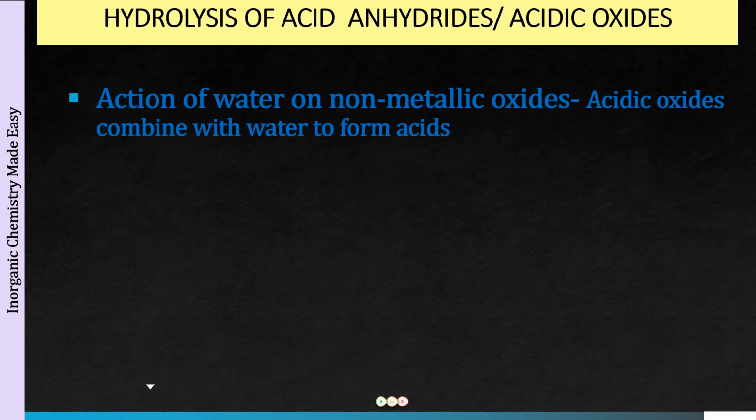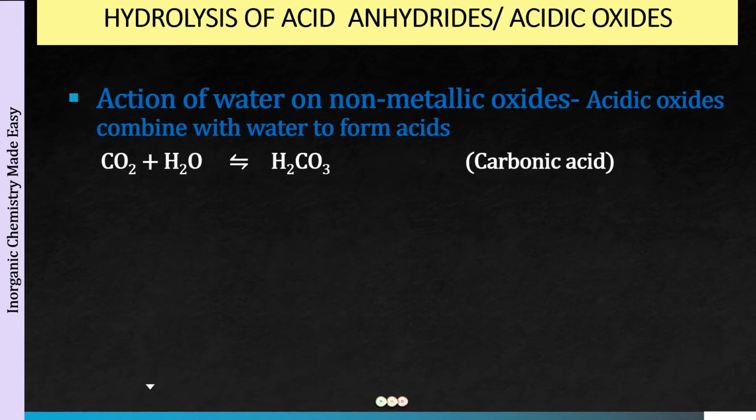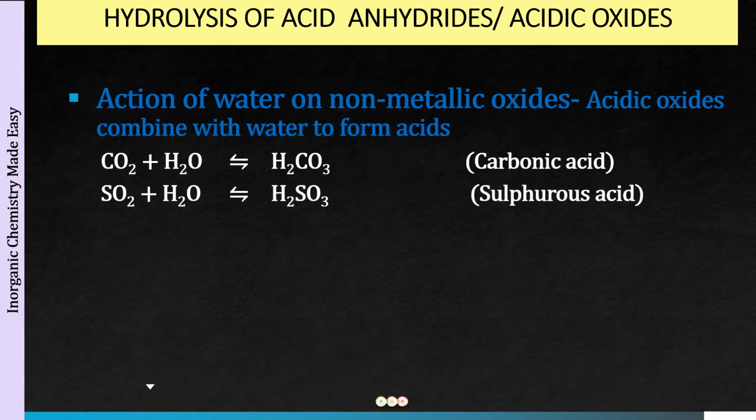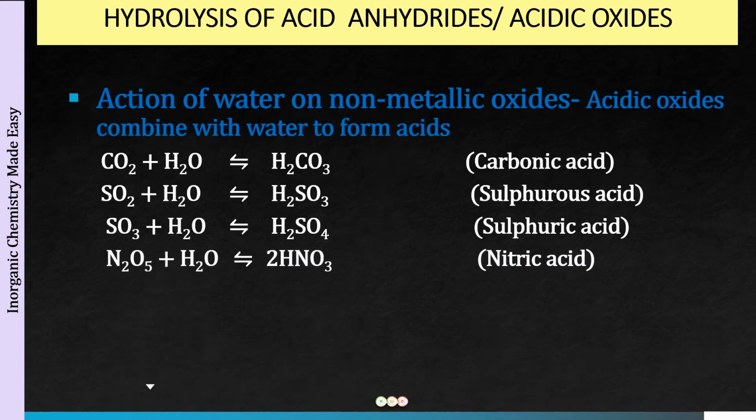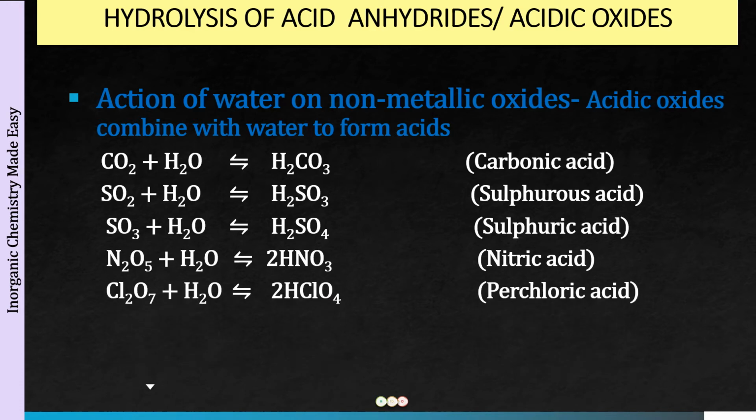Acid oxides combine with water to form acids, and I'm going to give you some examples. Carbon dioxide plus water forms carbonic acid, H2CO3. Sulfur dioxide plus water forms sulfurous acid, H2SO3. Sulfur trioxide plus water forms H2SO4, sulfuric acid, and N2O5 reacts with water to form HNO3, that is nitric acid. Cl2O7 plus water gives us HClO4, that is perchloric acid.